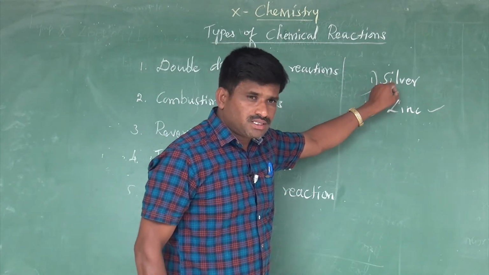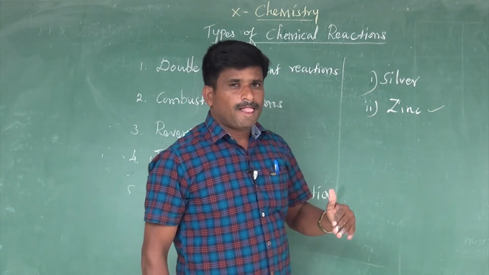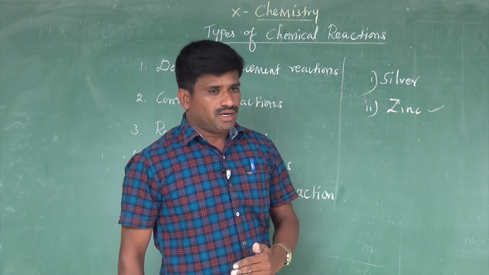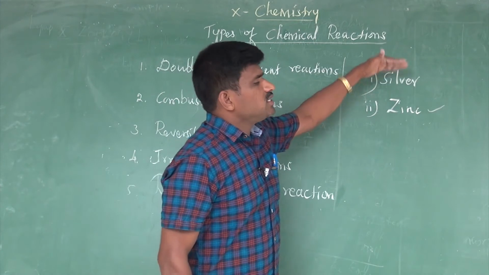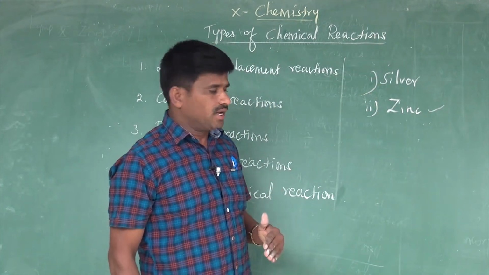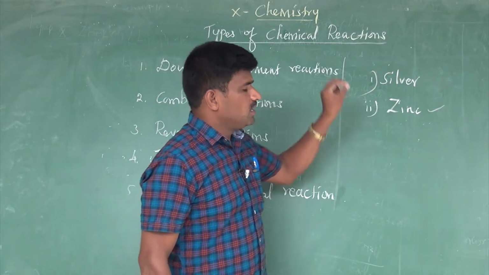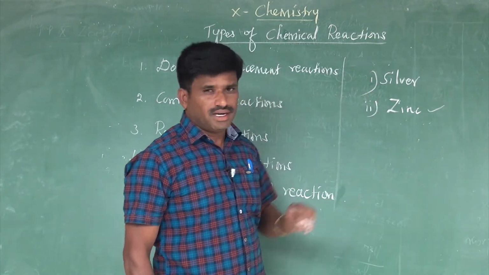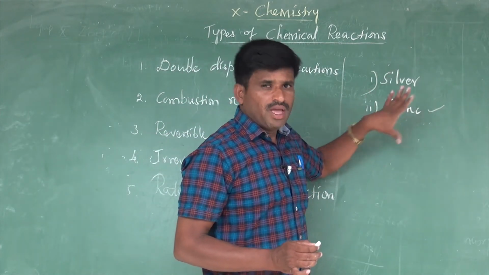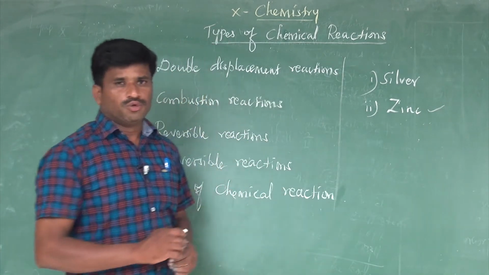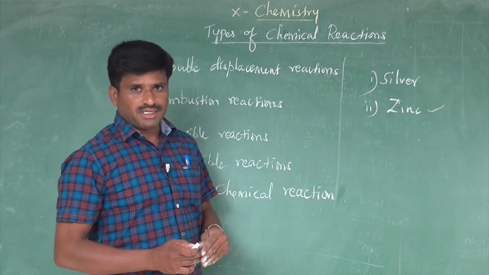Because silver is less reactive than hydrogen. In the reactivity series, silver is placed below hydrogen and zinc is placed above hydrogen, so zinc is more reactive than hydrogen. Only then does zinc displace hydrogen from hydrochloric acid. Let's go to our today's class: double displacement reaction.